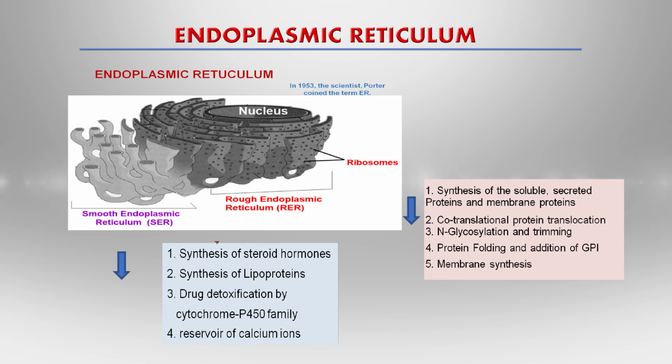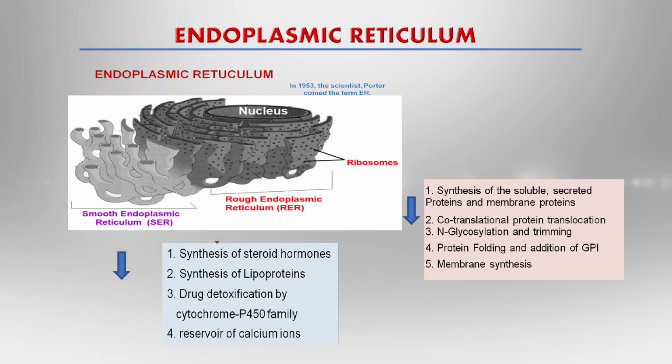Another form of the endoplasmic reticulum is the rough endoplasmic reticulum. We call it rough because its membrane is attached to ribosomes. The rough endoplasmic reticulum is responsible for the synthesis of soluble or secreted proteins, co-translational protein translocation, glycosylation and trimming of the protein, protein folding, addition of GPI, and membrane synthesis.